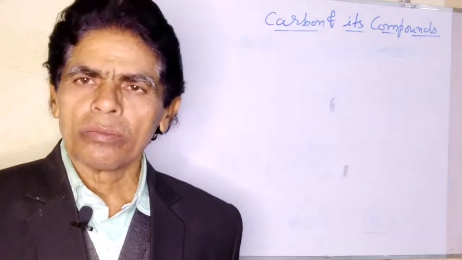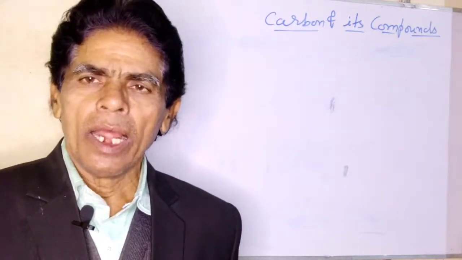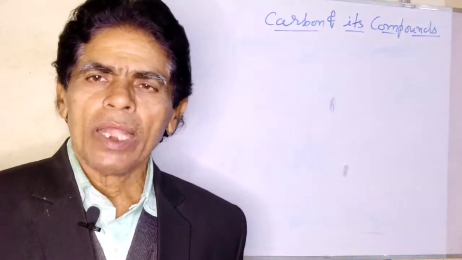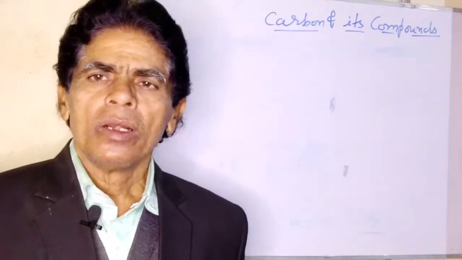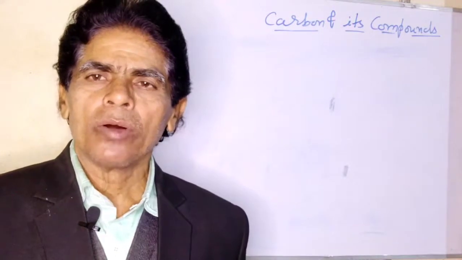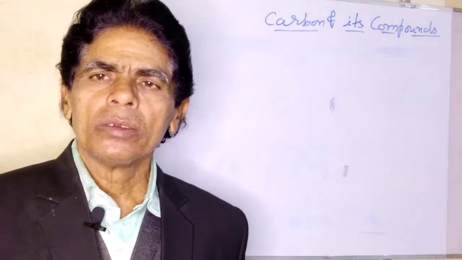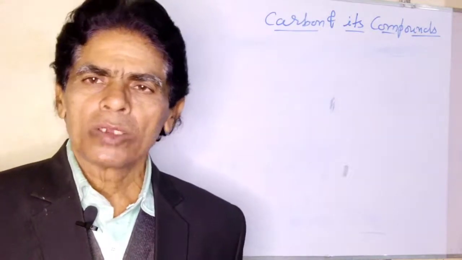This is a very small atom as compared to the bigger atoms like gold, platinum and so on. So the size of the carbon atom is comparatively smaller.